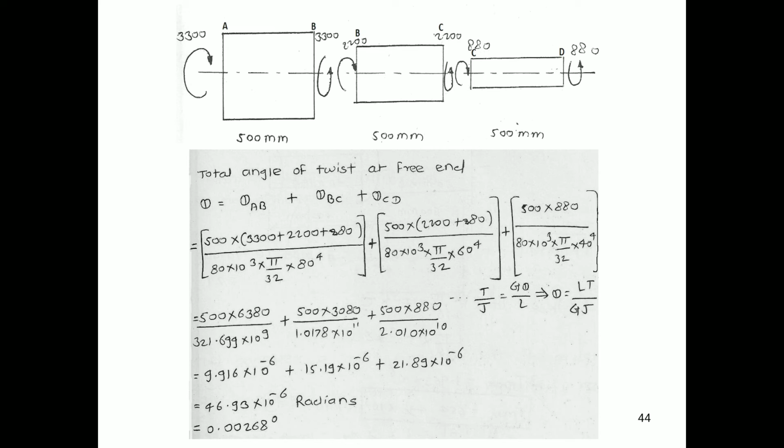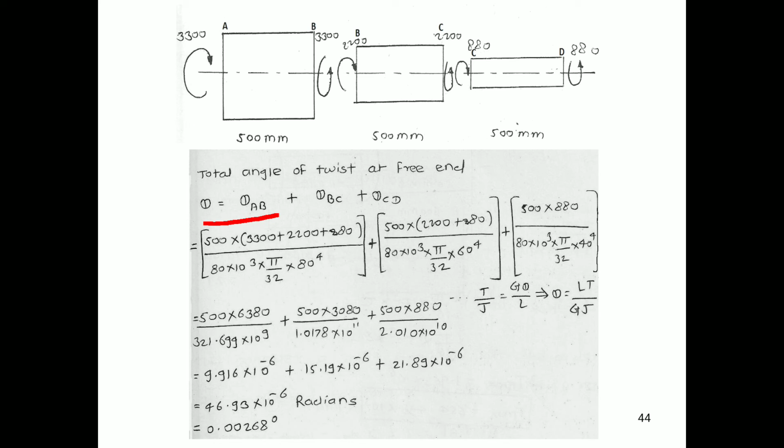We have to find out the total angle of twist at its free end. The total angle of twist will be the sum of the angle of twist of AB plus BC plus CD, and the formula is TL upon GJ. So for shaft AB, the torque will be the sum of torque at D, torque at C and torque at B. Remember that for the total angle of twist we have the formula TL upon GJ. First of all we will find the value of theta AB.